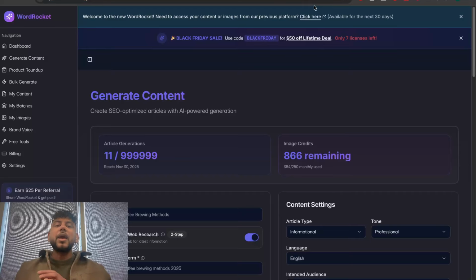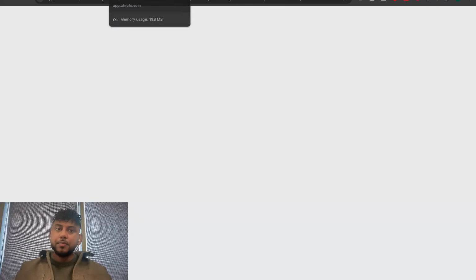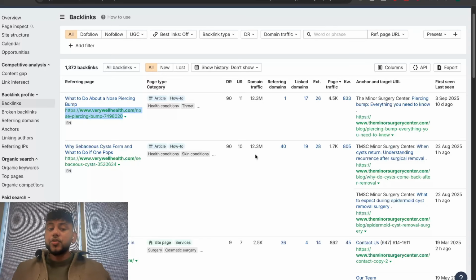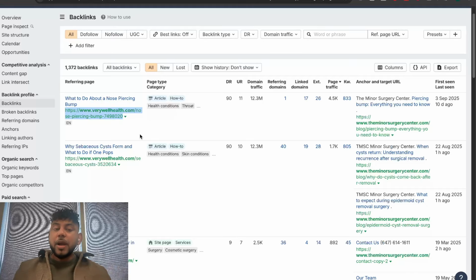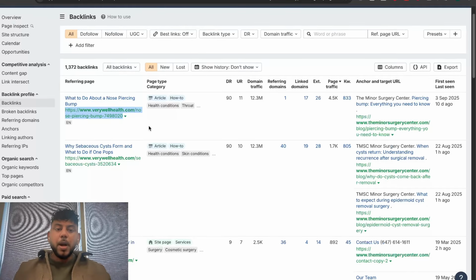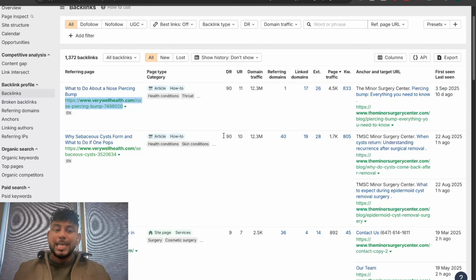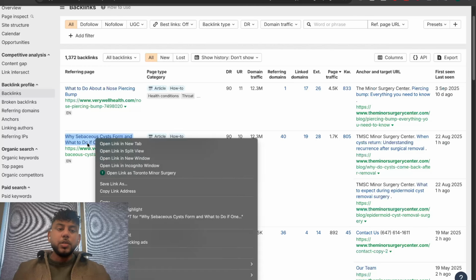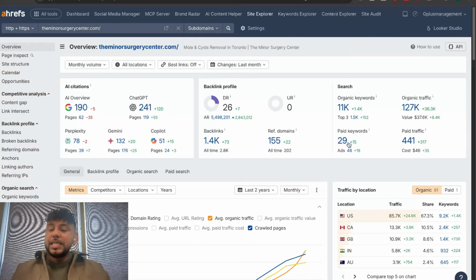And if you do this, I guarantee you, you will have 10 to 15 articles that will start ranking, that will start bringing in search traffic, and also, if it's ranking high enough, it will start to bring you in passive backlinks. So again, as you can see here, we got a secondary backlink from the same website, 90DR, for another one of our articles that we created using AI. And as you can see, this method works.